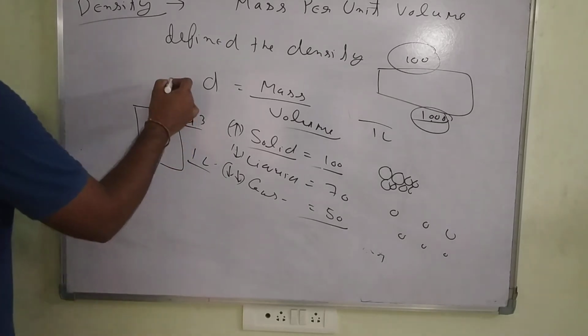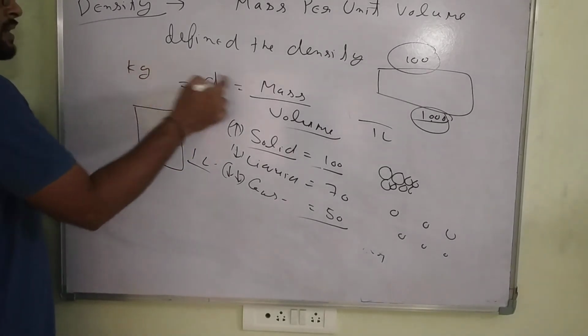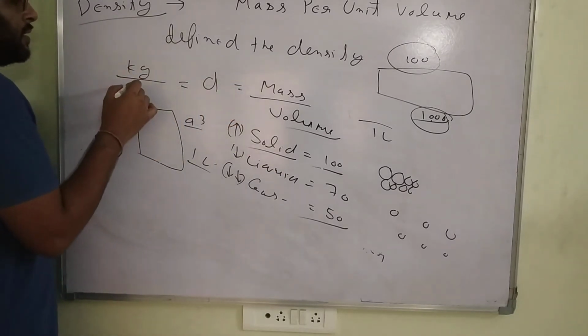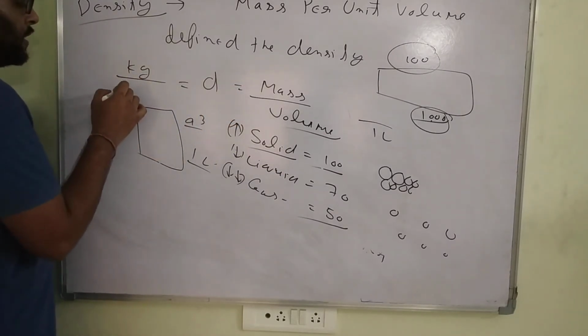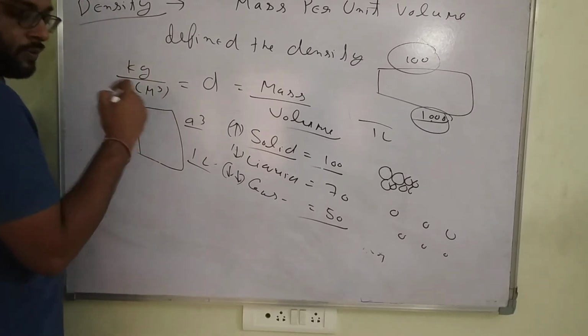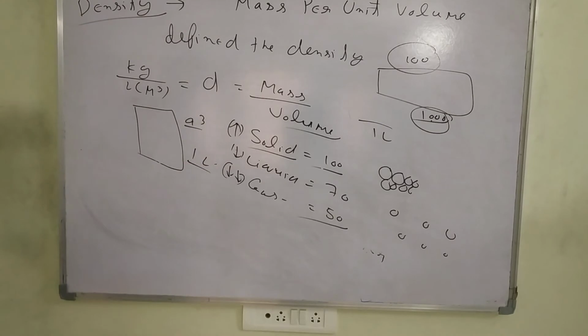Generally one unit is considered. Mass is always considered in kg. I am explaining the reason for kg. Volume is considered as 1 liter, sometimes liter and sometimes meter cube also. So just note down this point. Okay students, here the density is already explained, the mass per unit volume.